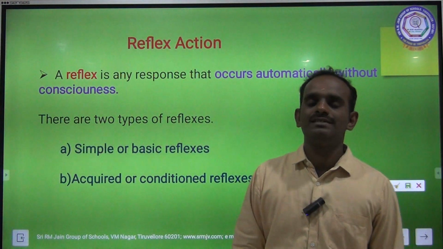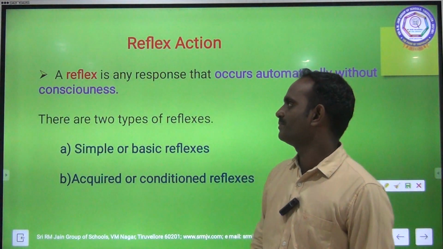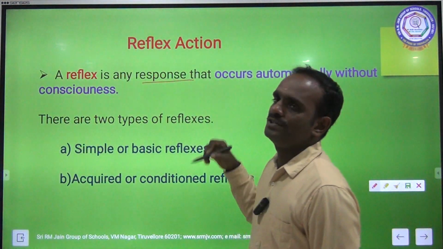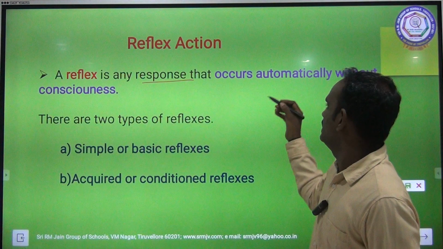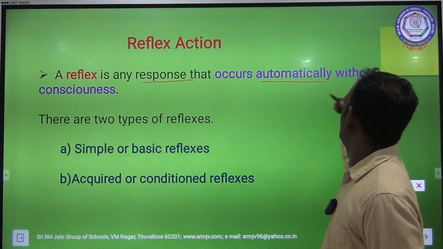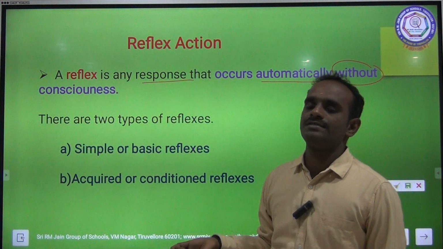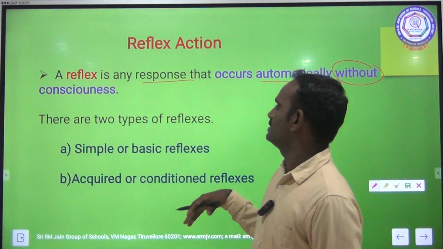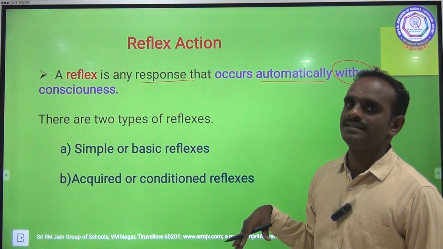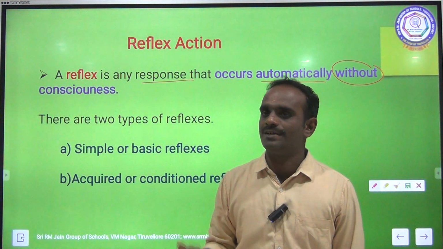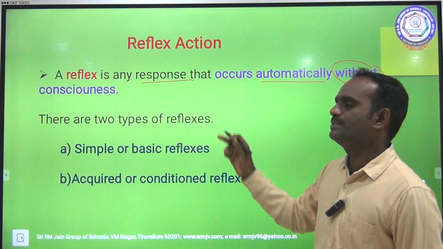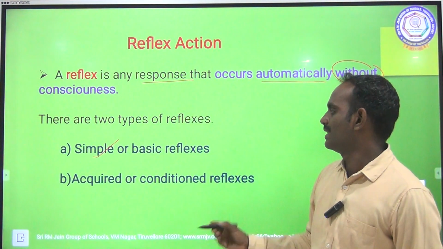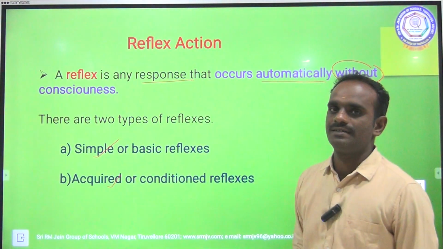The next topic is reflex action. A reflex means any response that occurs automatically without consciousness. So whatever response takes place without consciousness is called reflex action. There are two different types of reflexes: one is called simple reflex, another is called acquired reflex.